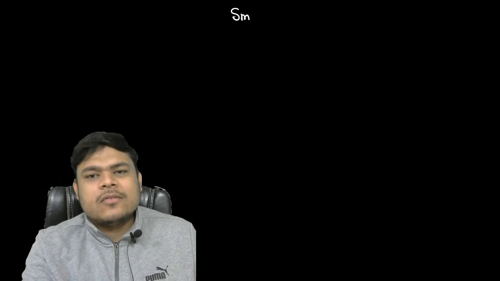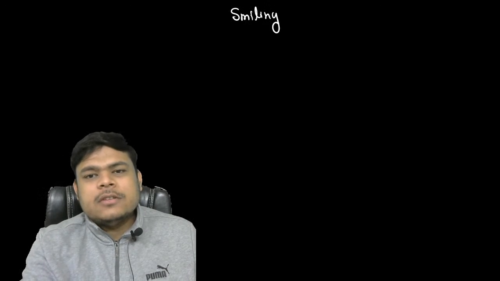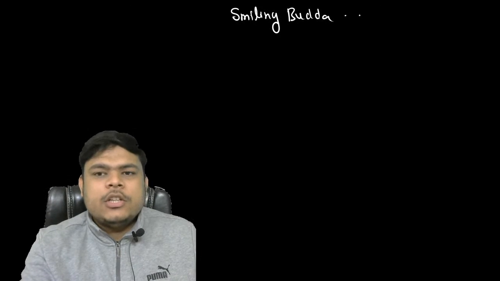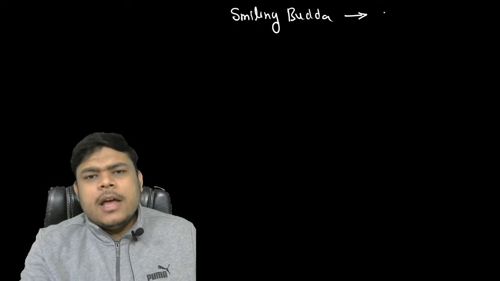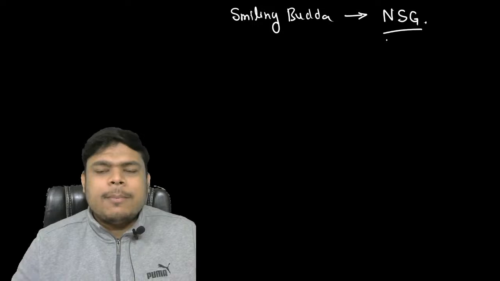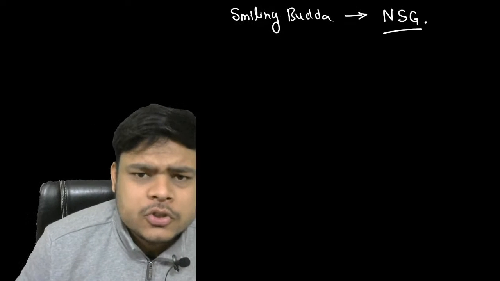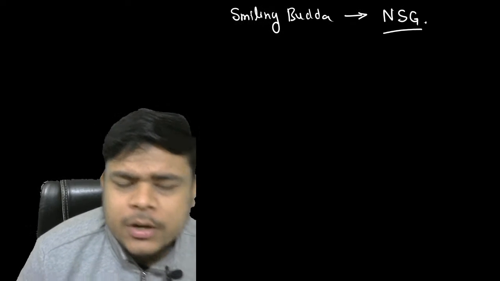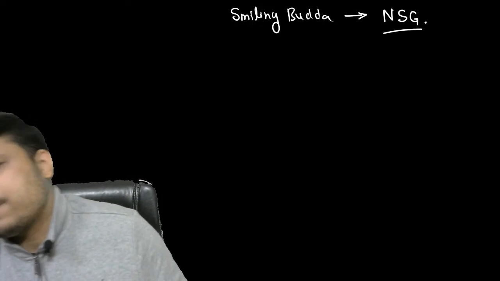Tell me. Smiling Buddha 1. That was the first nuclear test that we did in India. After which, my dear friends, NSG was created. Nuclear Supplier Group was created in response to the Smiling Buddha nuclear test that was done by India.